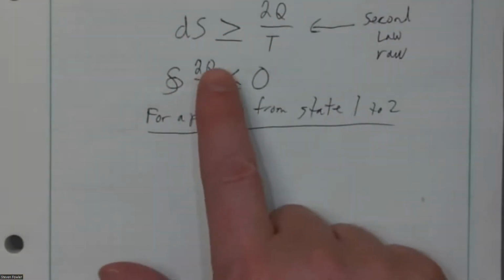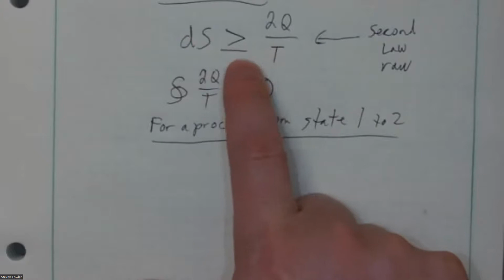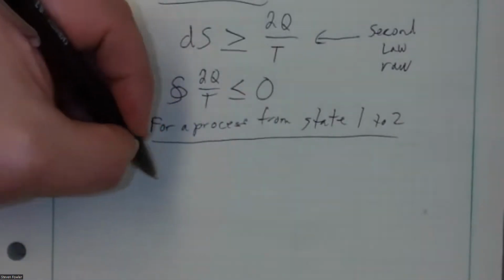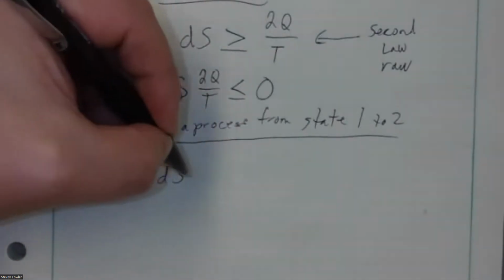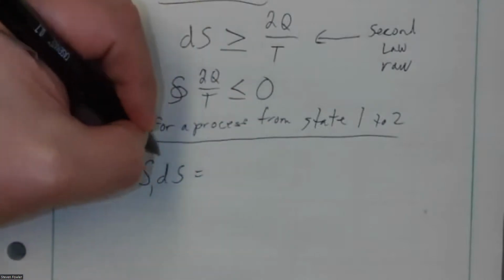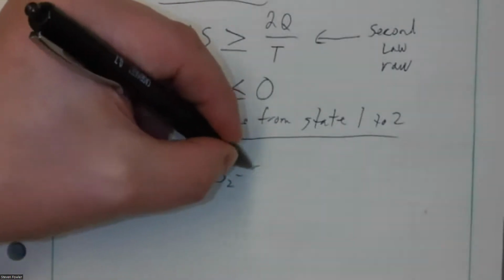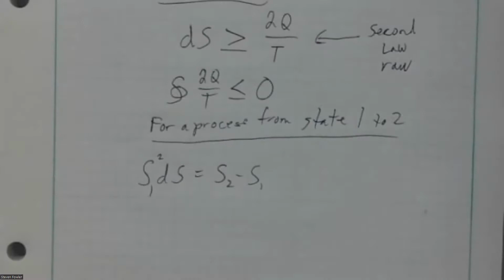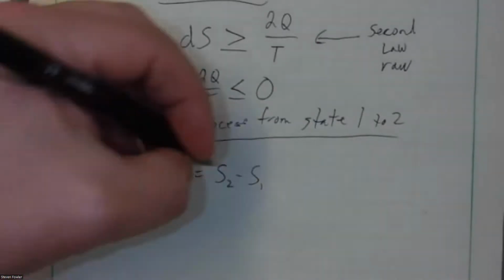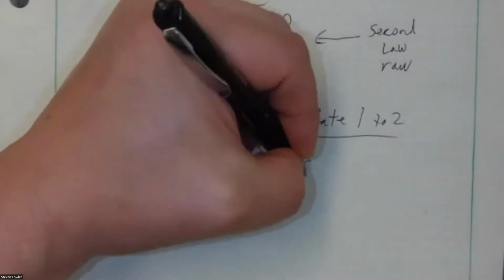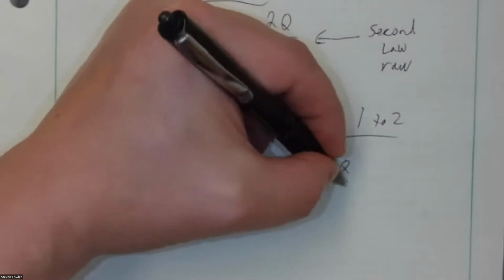That means I'm going to integrate this raw differential inequality up here. So if I integrate dS from state 1 to 2, this just becomes delta S. So it's S2 minus S1. I'm using big S's there, total entropy. And that's going to be greater than or equal to the integral from state 1 to 2 of dQ over T.